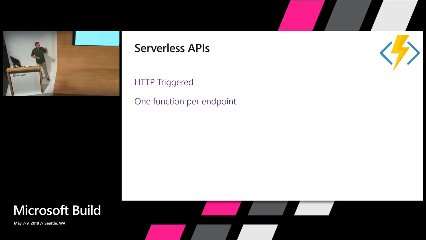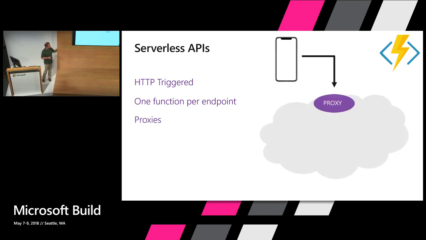And typically, we want to build one function per endpoint. So for example, if you build a calculator application, you're going to have one function for the addition, one function for the subtraction, and then one for the divide, etc. Now, each of those functions is going to have a separate URL because it's a different endpoint, okay? So that can get a little bit messy, but we have a really cool feature, which is called proxies.